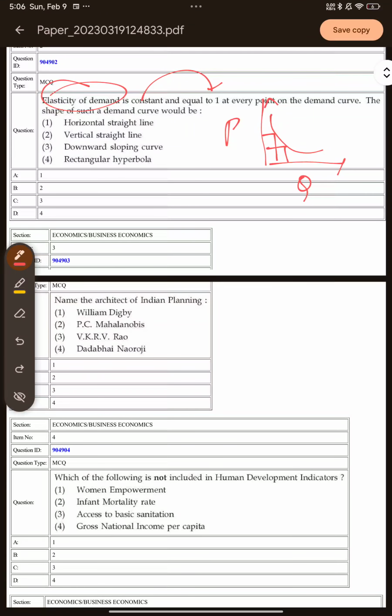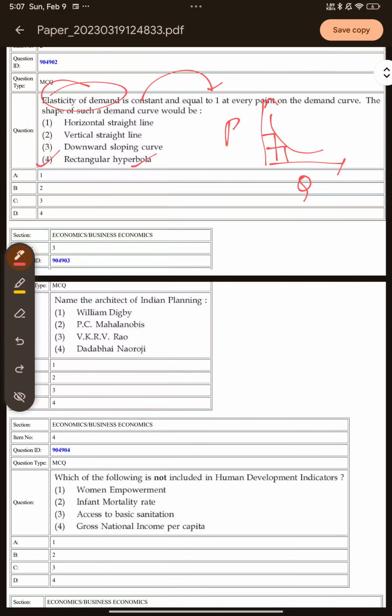So if the shape is a rectangular hyperbola, then we have the case of constant elasticity of demand at every point. On this curve, at every point, if I move from one point to another point, the change in quantity demanded in terms of percentage will be equal to the change in the price of the commodity. So that will be the answer for this question. So option D is the right answer here. I hope this is clear to you. Then let's move to the next question.